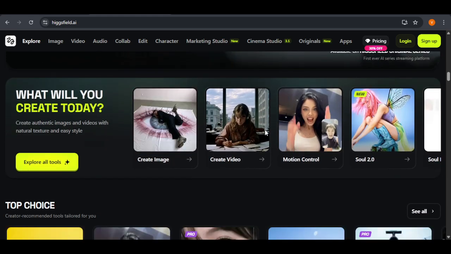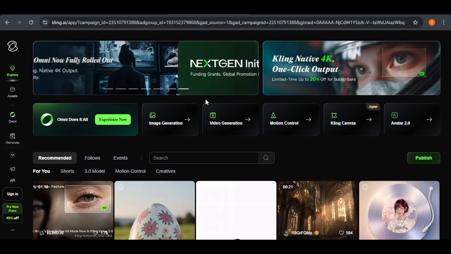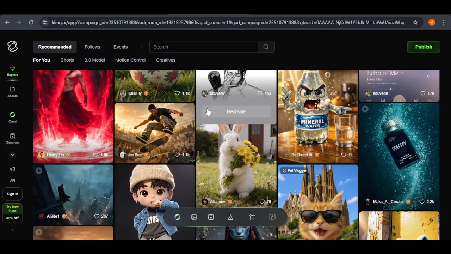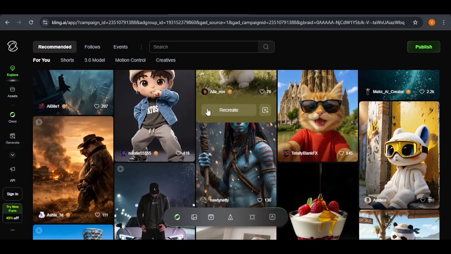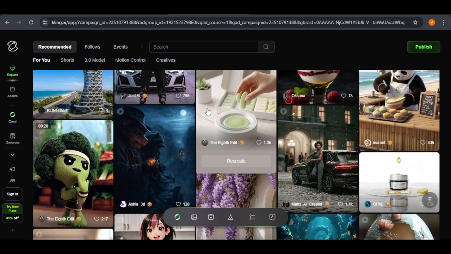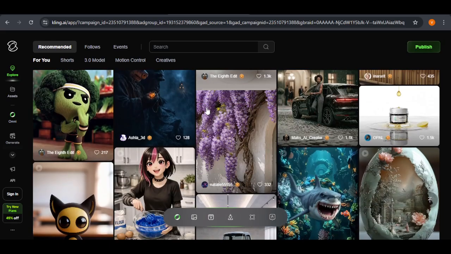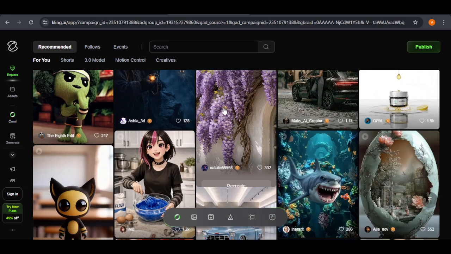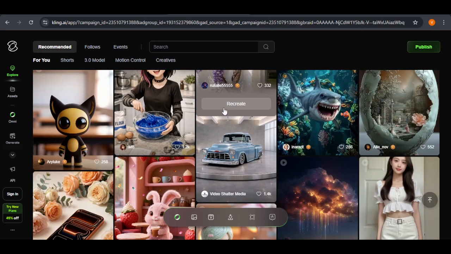On the other hand, Kling is a powerhouse for those seeking stunning realism and cinematic quality. It can produce longer videos with incredible detail that looks like professional cinematography. While Higgsfield is great for casual users or influencers because it is fast and accessible, Kling is better for filmmakers who need precision and high-resolution output.